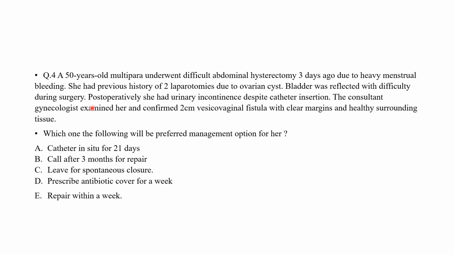So the hints in the scenario, you have understood she has a vesicovaginal fistula, but the fistula is a healthy fistula with clear margins. So the lead-in is, which one of the following will be preferred management option for her? What could be done for her right now? 3 days have passed, she had a hysterectomy. So what can be done? Catheter in situ for 21 days, call after 3 months for repair, leave for spontaneous closure, prescribe antibiotic cover for a week, repair within a week.